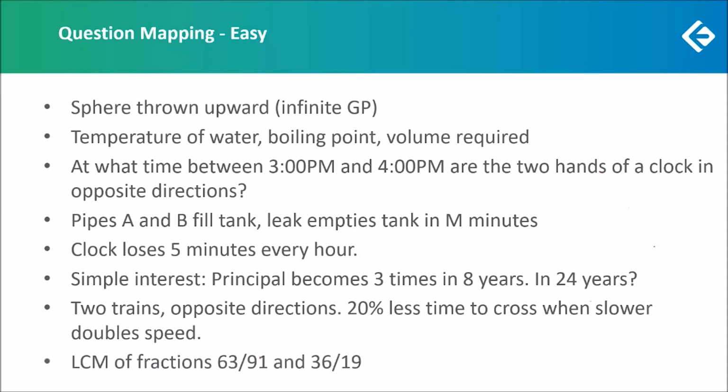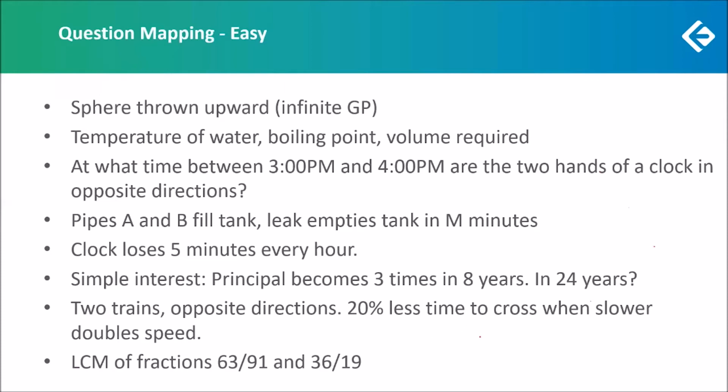Now let us look at the final easy question. And this was a very easy question indeed. It was a question on LCM of fractions. So 2 fractions were given, and we simply had to find the LCM. So here the only thing that was required from our side was to simplify this fraction 63 by 91. We could cancel out 7. And after simplifying, we just had to find the LCM of these 2 fractions, which would have been LCM of numerators divided by HCF of the denominators.